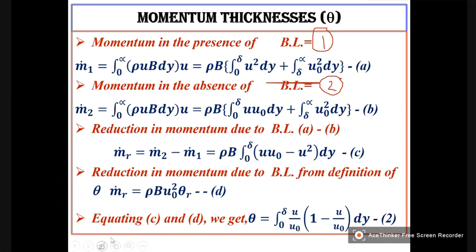We have done the momentum calculations to start with over a small element of dy.